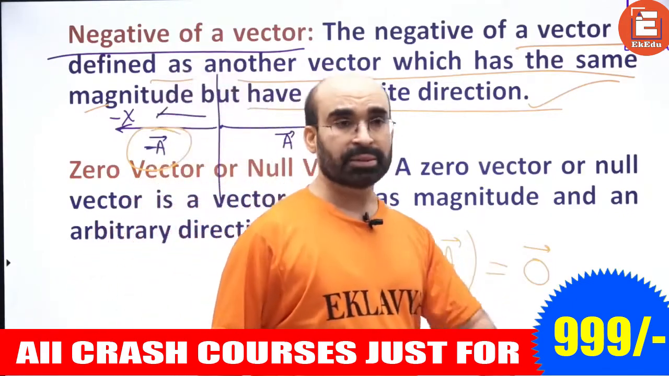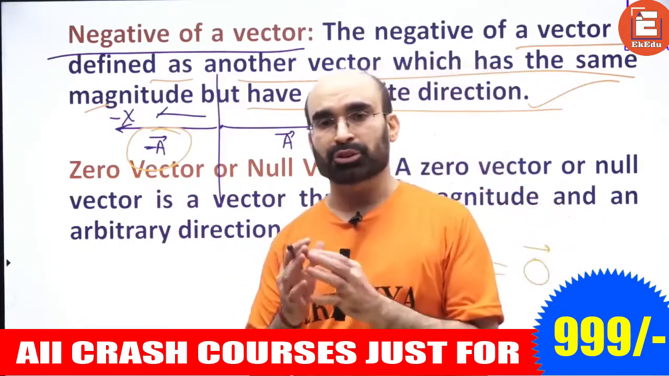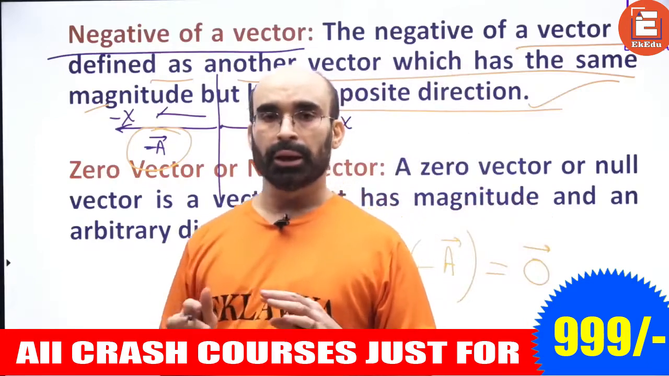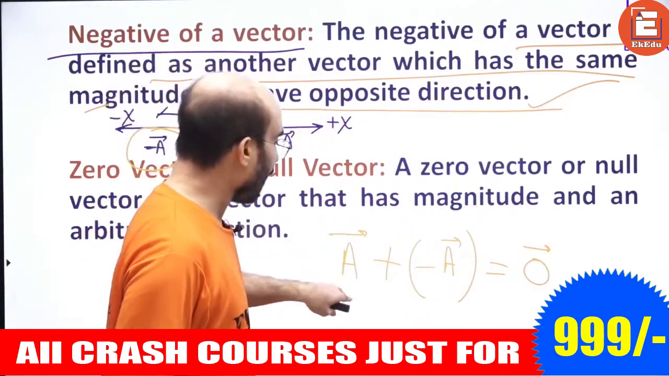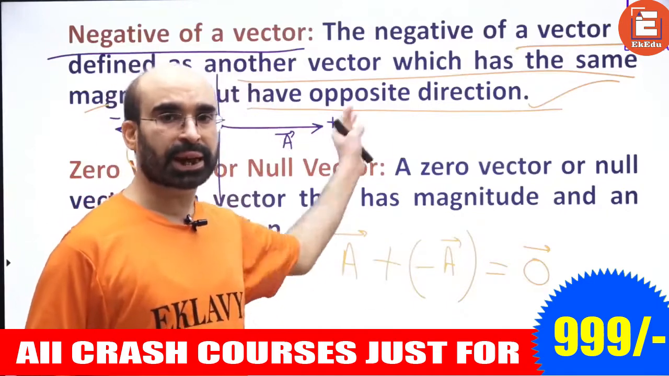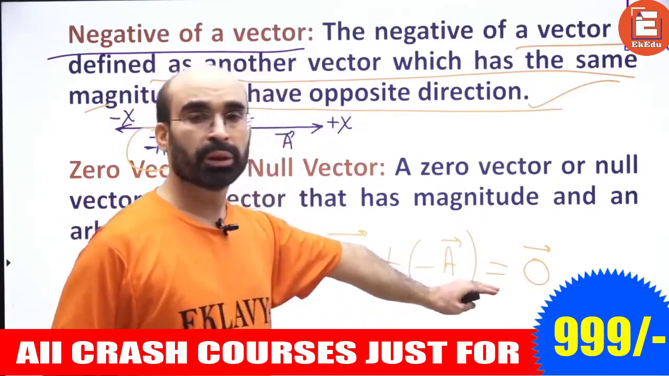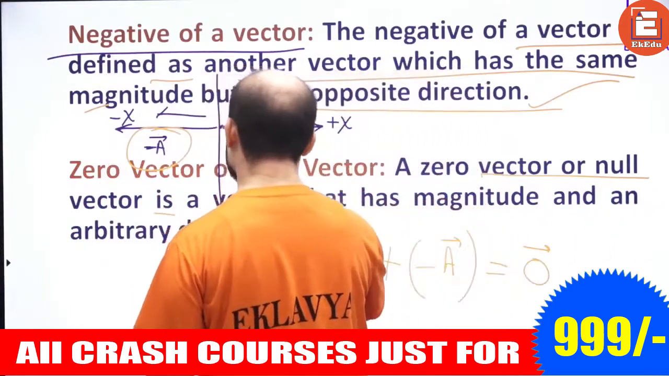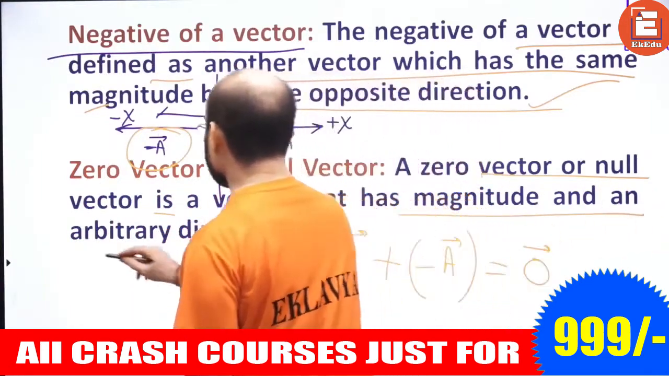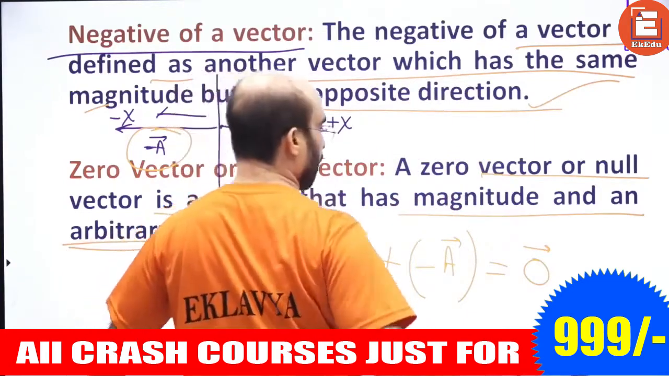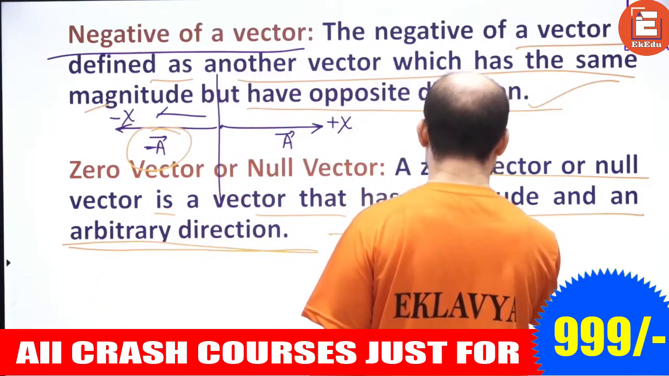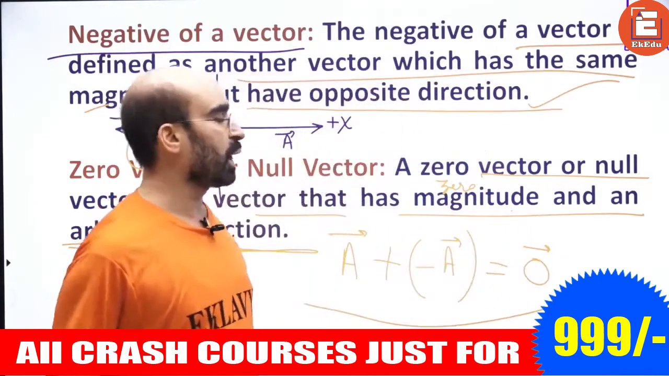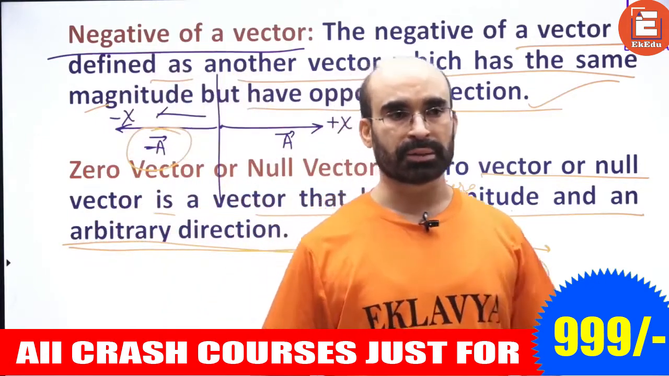Magnitude is 0 and direction indeterminate. Obviously, when you add A plus the negative of A, you get the zero vector. The zero vector or null vector is a vector that has zero magnitude and arbitrary direction. So this is called the null vector or zero vector. Understood? This is very simple.